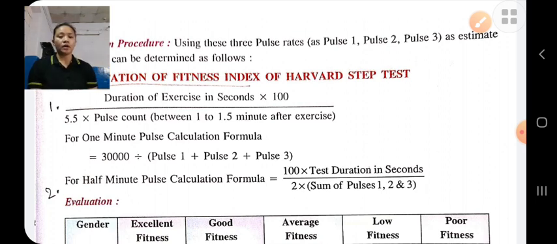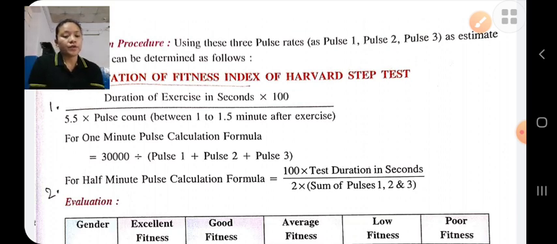Okay students, the Harvard STEP test is used to measure the cardiovascular fitness of an individual. This test was introduced in 1943 by Brouha to measure cardiovascular fitness.